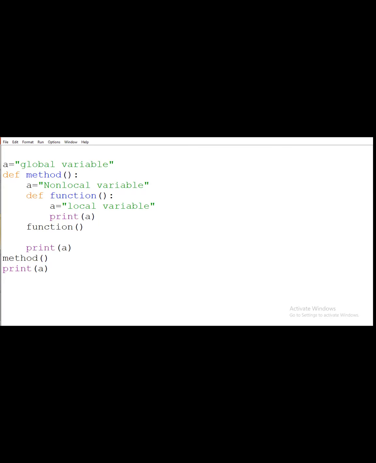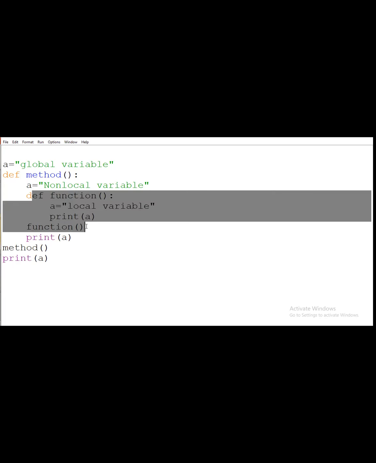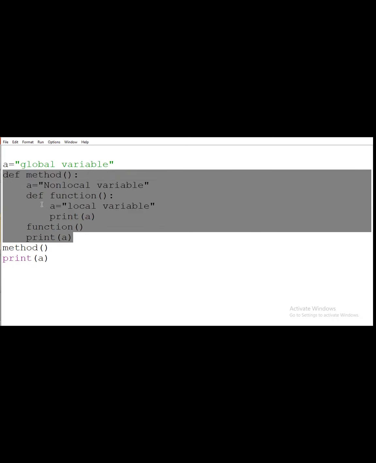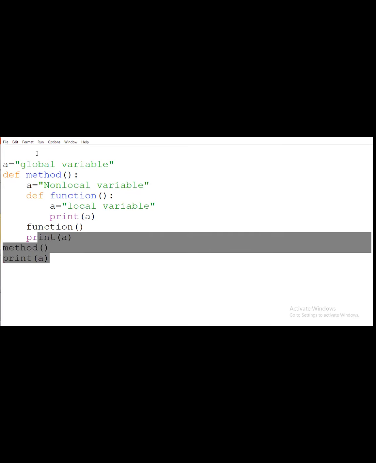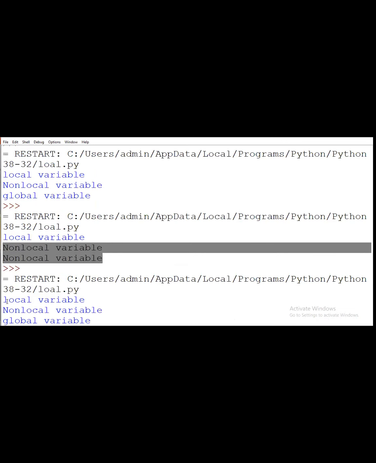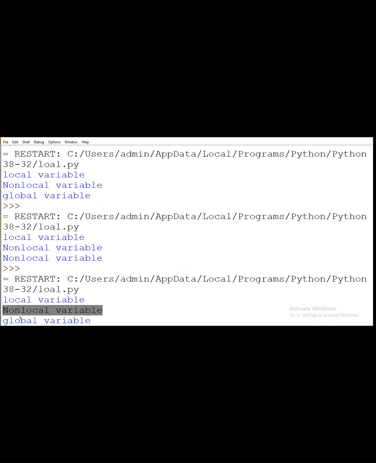Why? Because the enclosing scope means it is not local and also not global, it will be the combination of both. So in this program the same concept will be there. Non-local means, suppose we consider this much part of the program, we call it a global scope. Here I am declaring the global scope. So after execution of this program, it will first display the local variable, after that non-local and global.